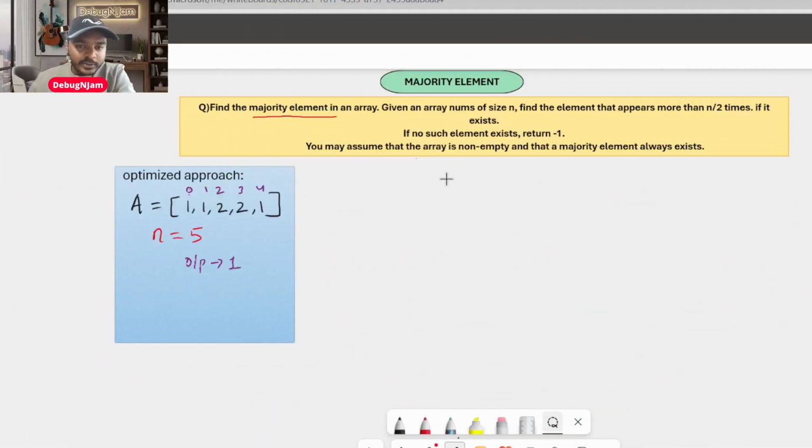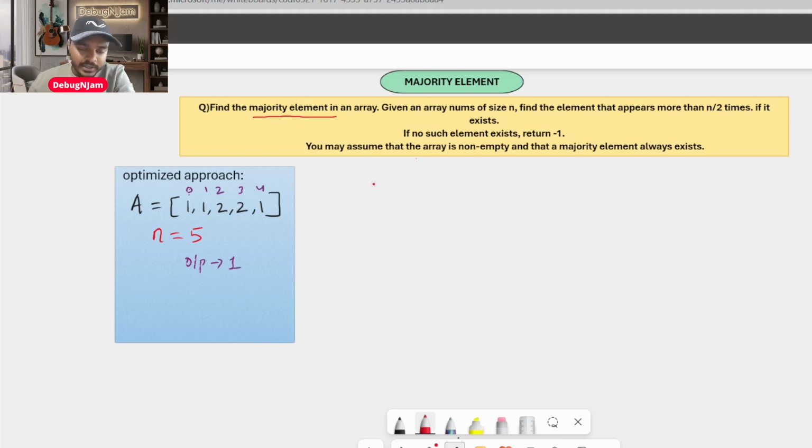All right, so let's look into the optimized approach now. Okay, so what optimization can I do? If you are using array data structures, traversing and picking an element and counting the number of occurrences is not going to work, because with an array you have to use two loops to go through each element one by one, right? We've seen it. So we have to change the data structure now. So array is not going to work.